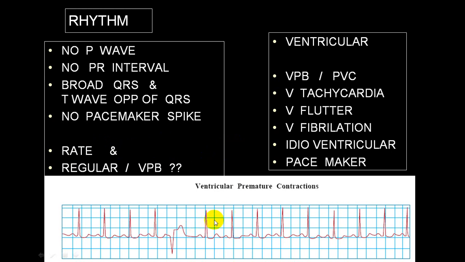You can see here all other QRS complexes are sinus because there is a P wave, narrow QRS complex, all in the same direction, PR interval is constant, so this is a sinus rhythm. But this has come a little early. This is the broad QRS complex. There is no P wave. QRS complex is negative, T wave is upright. So this is a ventricular complex. As this has come early, this is a premature. So this is called ventricular premature beat or ventricular premature contraction. But this is a single, so this will give rise to occasional irregularity.